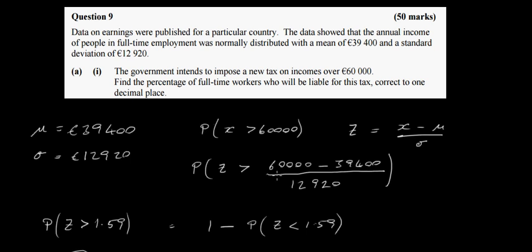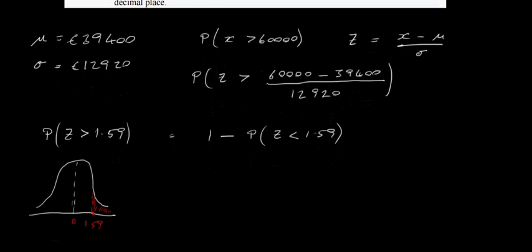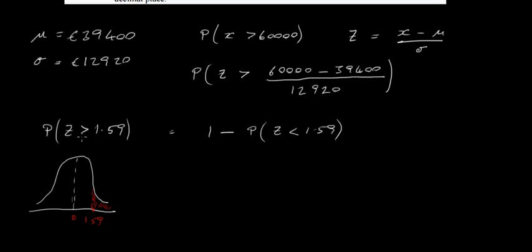So we put this in here, so we've got the probability that z will be greater than 60,000 minus 39,400, which is our mu here, divided by our population standard deviation, which is 12,920. So we convert that to a z value, and what we're looking for here is the probability that z will be greater than 1.59 standard deviations above the mean.